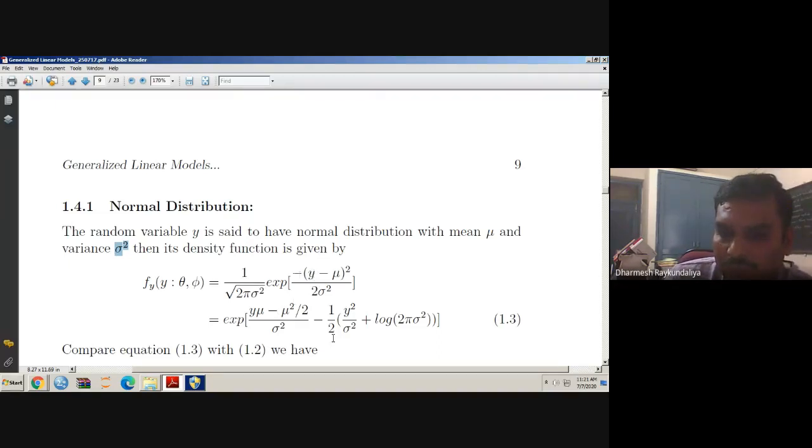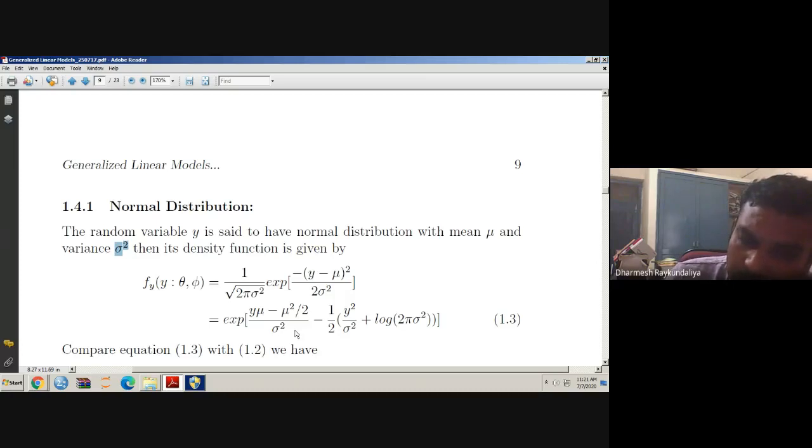Minus y square, so that is minus half of y square upon sigma square. And because I am writing in the exponent form, I will take the log, so that means minus half of log 2 pi sigma square, the minus sign is outside. So in short, this form is written in this structure.